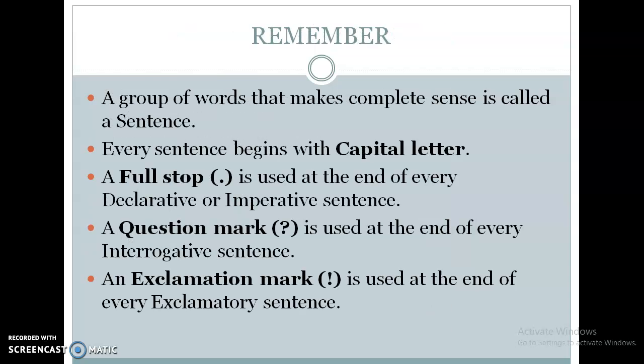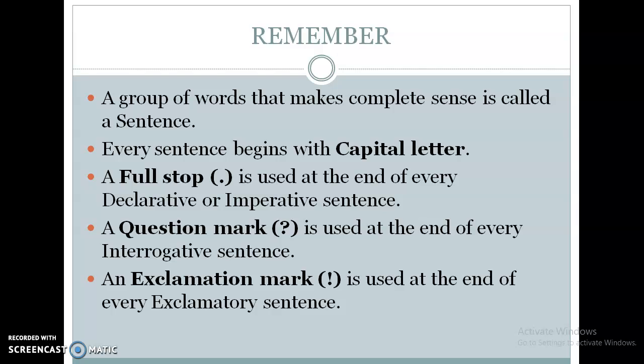Next, what are the important points to be remembered? Now, what we have studied so far. A group of words that makes complete sense is called a sentence. Every sentence begins with a capital letter. Each and every sentence will begin with a capital letter. Whenever we start a new sentence, the initial letter of that will be in capital letter.